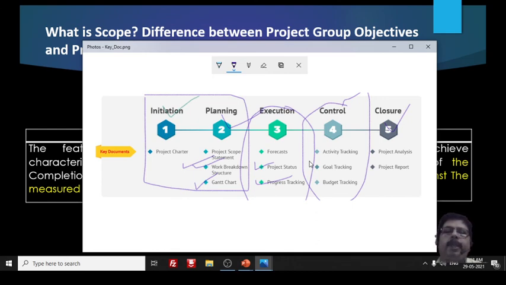The last one is project analysis, whether we have achieved the goal or objective or not. That analysis has to be done, and finally the project report is prepared.